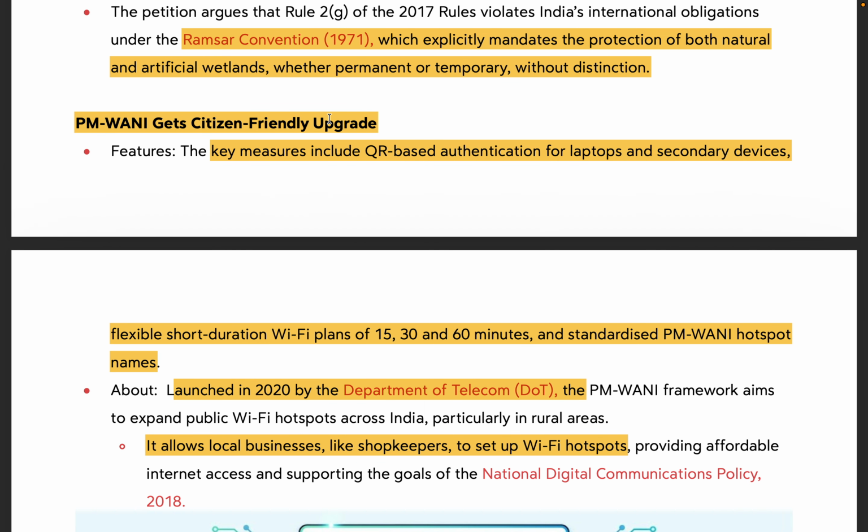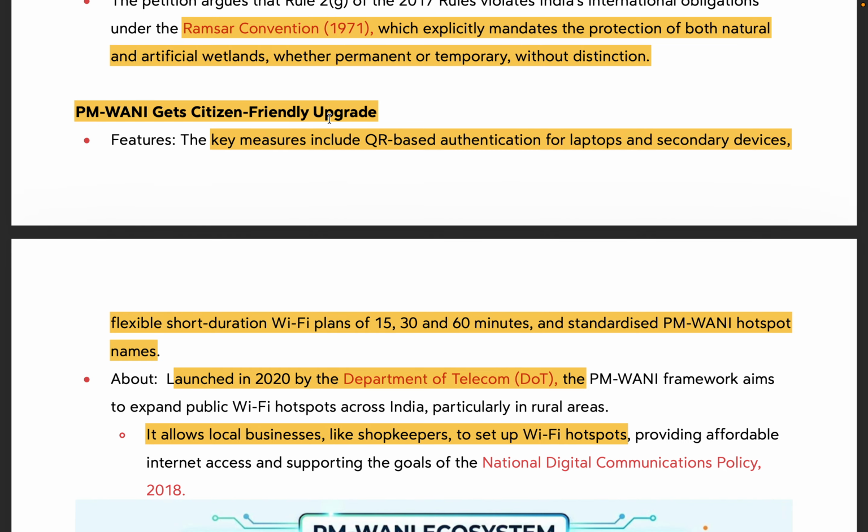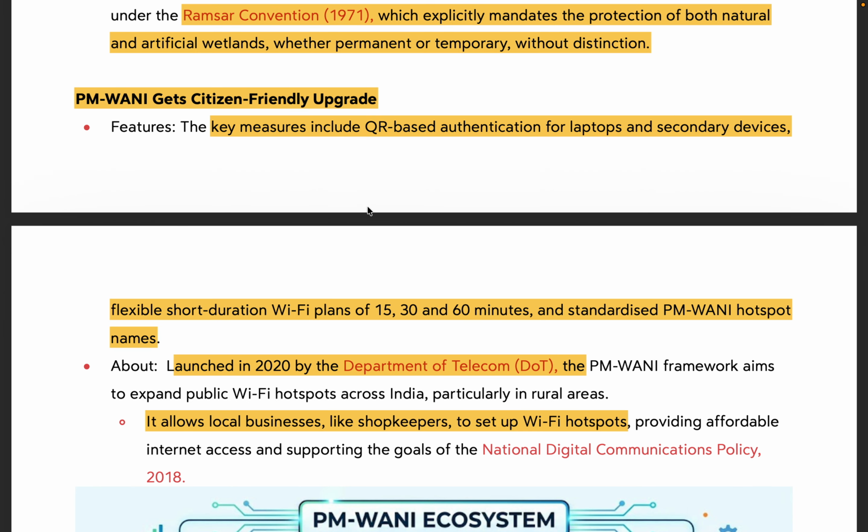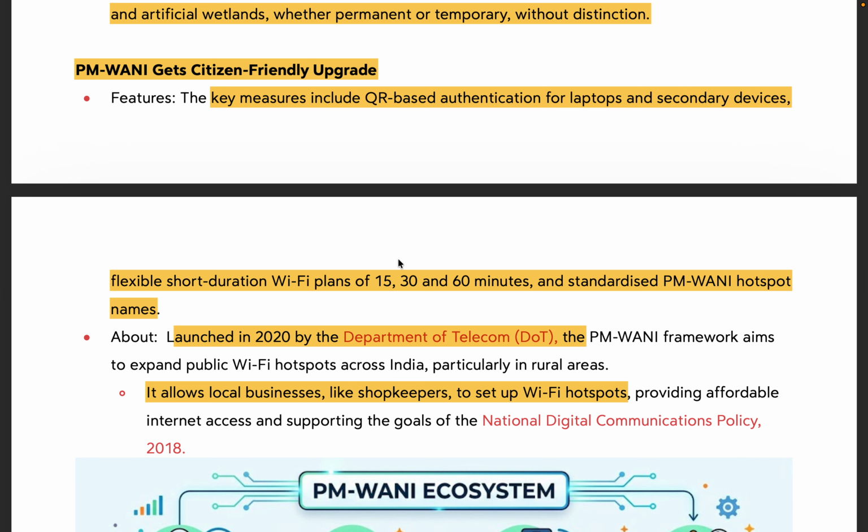Next news is with respect to PM Vani. Again, you must have seen that in the past few years UPSC has put a lot of focus on e-schemes or anything related to electronic something. So PM Vani is in line with that, where we are setting up Wi-Fi hotspots. Now three new initiatives have been introduced within this. First, QR based authentication. Second, flexible short duration Wi-Fi plans of 15, 30 and 60 minutes. Okay. And third, standardized PM Vani hotspot names.